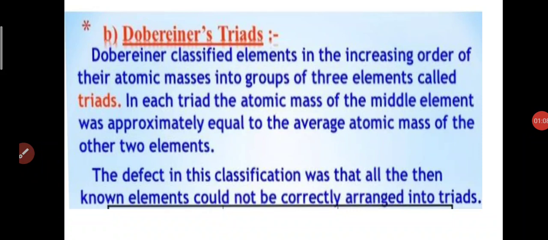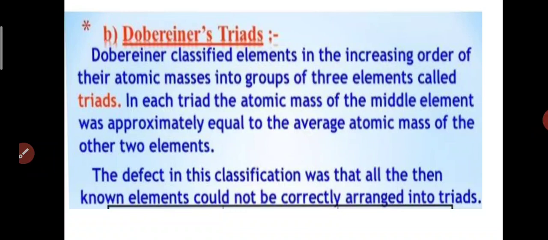Now, the very first effort in our study is Dobereiner's triad. In 1817, the scientist Dobereiner, one of the German scientists, tried to arrange elements with similar properties.